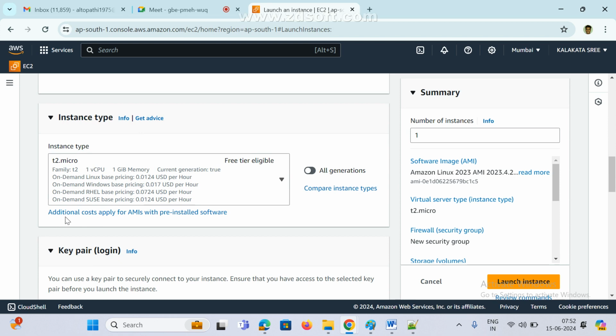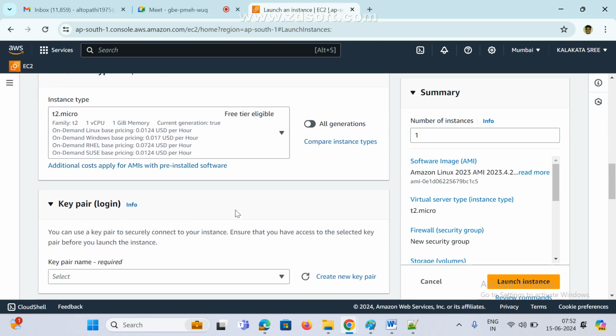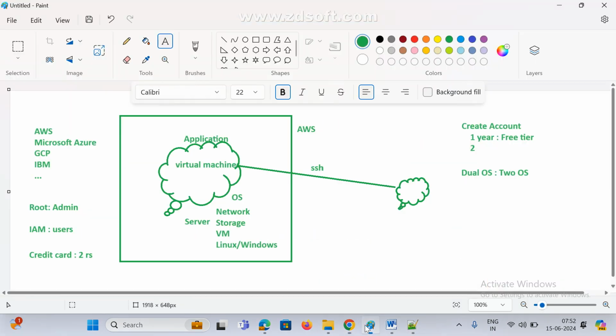And if you want, additional cost applies for the AMI if you select any. Now this is the key pair. For the time being I am connecting with a key pair, and later I want to use any key pair and all. See here, if you want to connect, we need a key, right? How are we connecting? I am connecting via SSH.